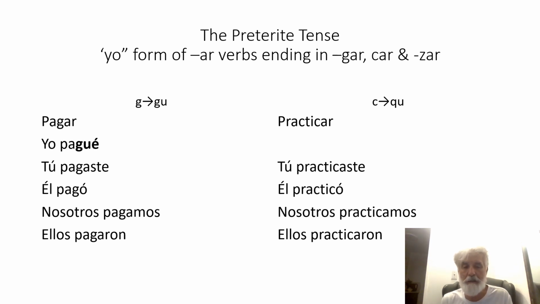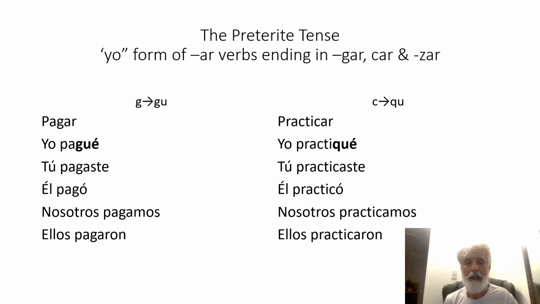These are the AR endings. We have an AR verb, and the subject pronoun determines what the endings will be. But let's look at the yo ending. Because the verb ends in car, we're going to have a little bit of a change here. The C will go to QU. So it's yo practiqué, not with a C, but with a QU.